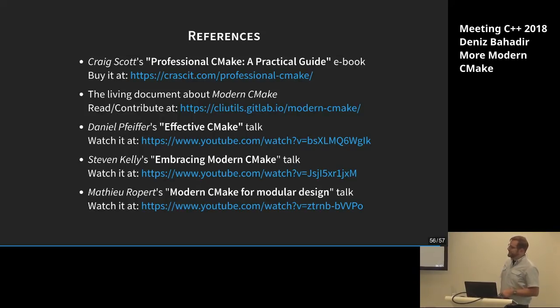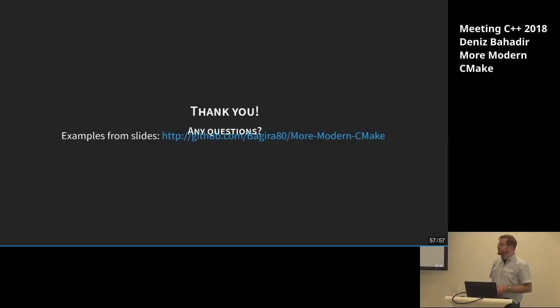If you don't want to pay money, there's the living document about modern CMake. You can read and contribute at this address. And if you are more the guy who wants to have some presentation, there are several online. One of the first good ones, I think, is from Daniel Pfeiffer. It's called Effective CMake. Then there's Stephen Kelly, Embracing Modern CMake. And at this very conference last year was Mathieu Rupert, who did his Modern CMake for Modular Design talk, where he also mentioned some of the quirks that are now fixed, but also showed you how you use CMake to create your programs. And with that, I thank you very much for your attention.